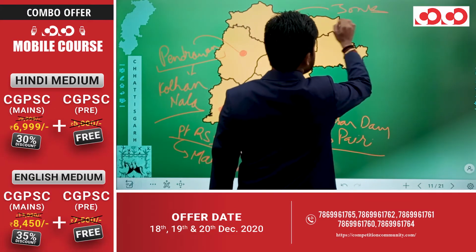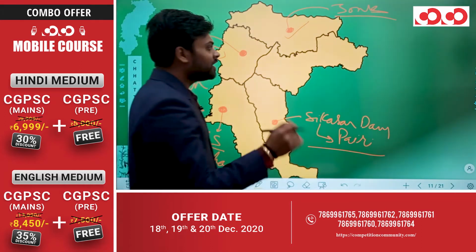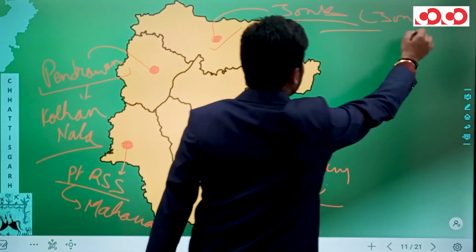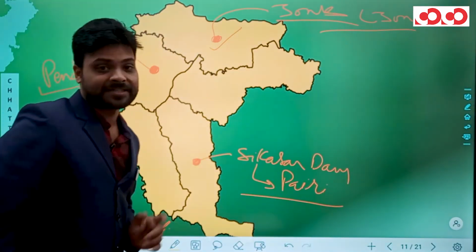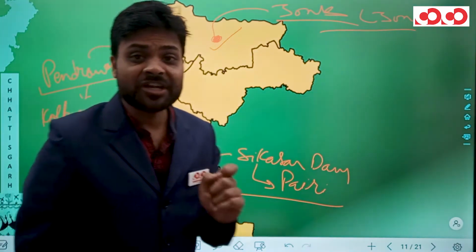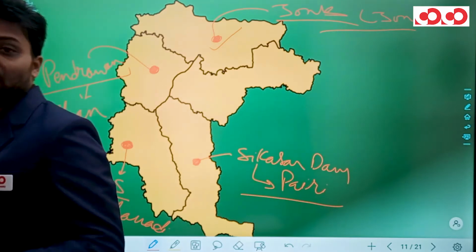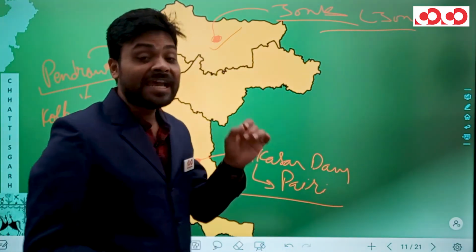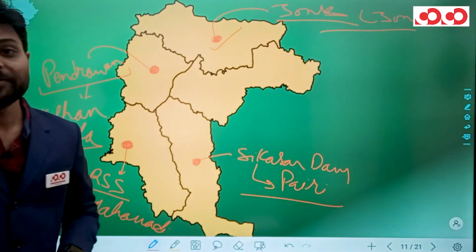And this Jonk project is situated in the Baloda Bazar district of Chhattisgarh over river Jonk. One more thing, please remember, if Jonk diversion is asked, so Jonk diversion is actually situated in the Mahasamund district. So Jonk project is situated in the Baloda Bazar while Jonk diversion is situated in the Mahasamund district.